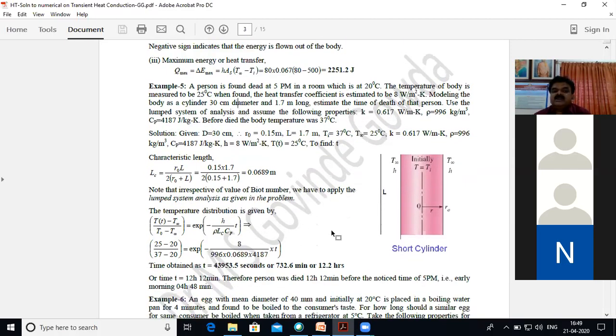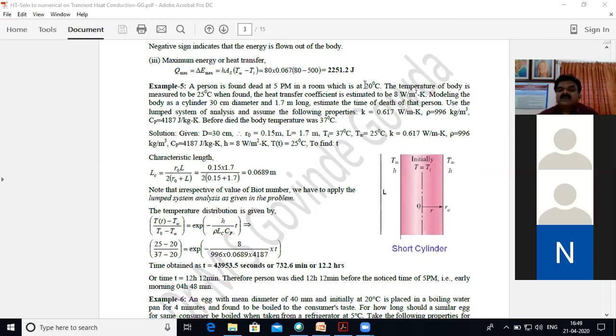Now problem number 5, it is a little typical problem, I can say. Example 5: a person is found dead at 5 p.m. in a room which is at 20 degree centigrade. So 20 degree centigrade is the temperature at 5 p.m. when the body was recognized.